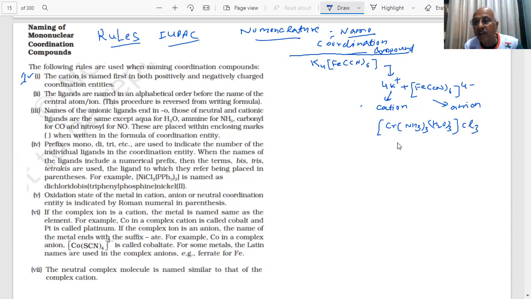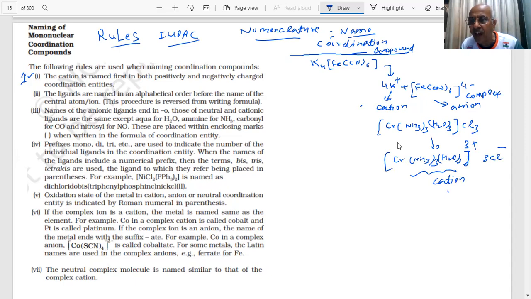If I dissociate this, it will be [Cr(NH3)3(H2O)3]3+ and 3Cl-. Now this has become a cation, students. Here the complex is an ion. This is my complex ion. Here the complex ion is the cation.